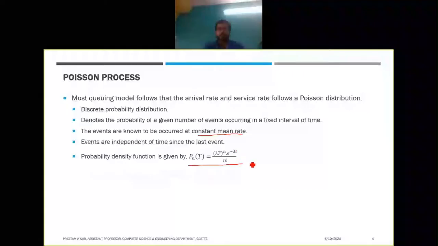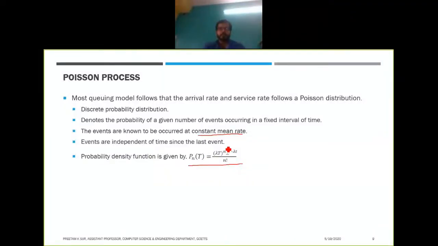So the probability density function of the Poisson distribution is given by this. I think you have already done this in your mathematics class, right? So P_n(t) in the Poisson distribution is (lambda t)^n times e^(-lambda t), divided by n factorial, right? So this is how the Poisson distribution looks.